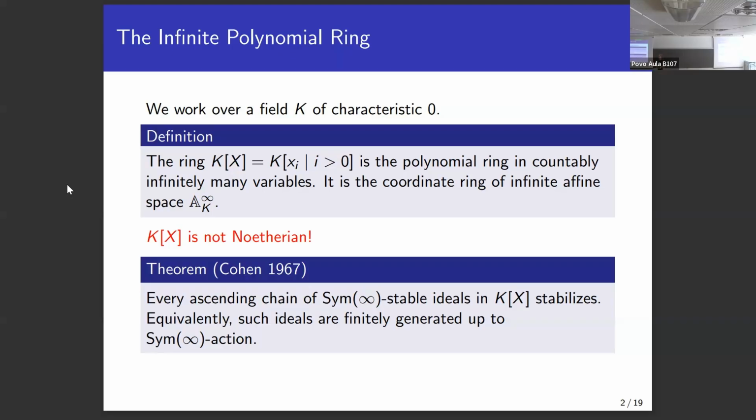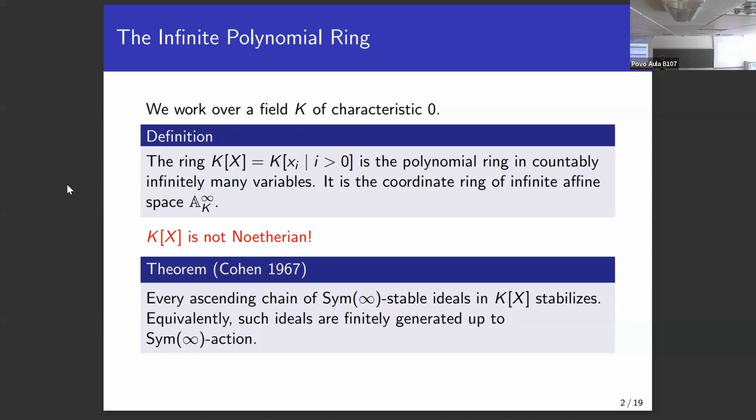And this is seen by the fact that our ring K[X] is a non-Noetherian ring. So we can have ideals in there which are generated by infinitely many elements, or equivalently ascending chains of ideals which have infinite length. All right. And now the solution here is to add symmetry to our problem.